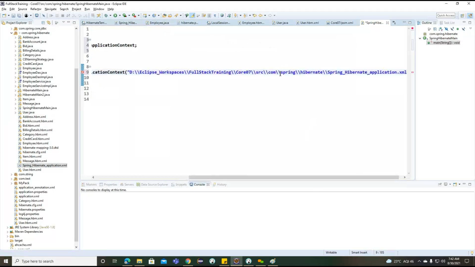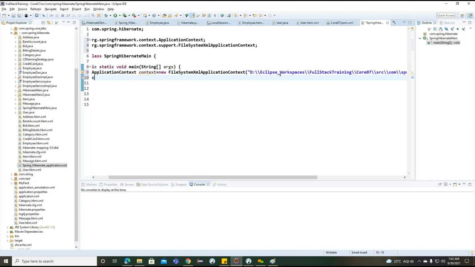We created this particular application context. Later, what are the steps we can write? First we'll create the employee service object.